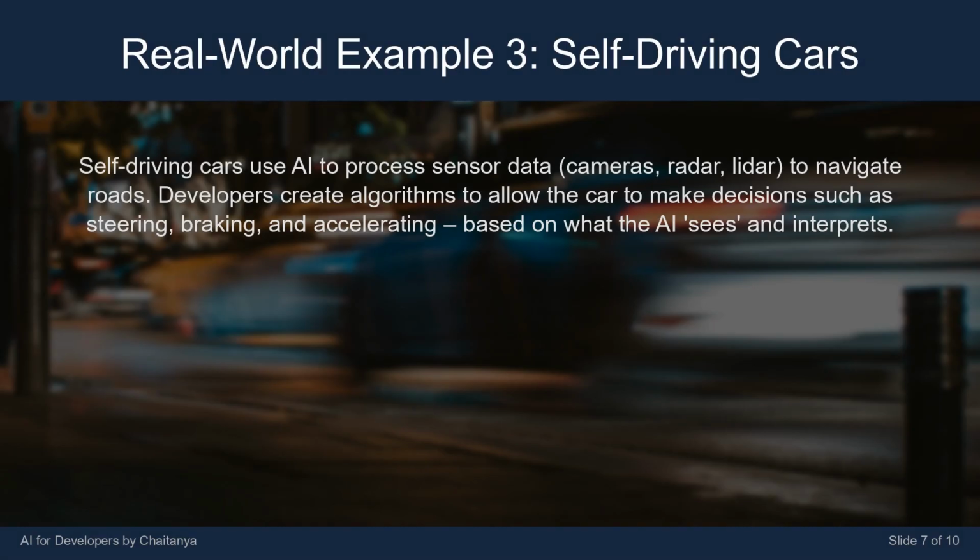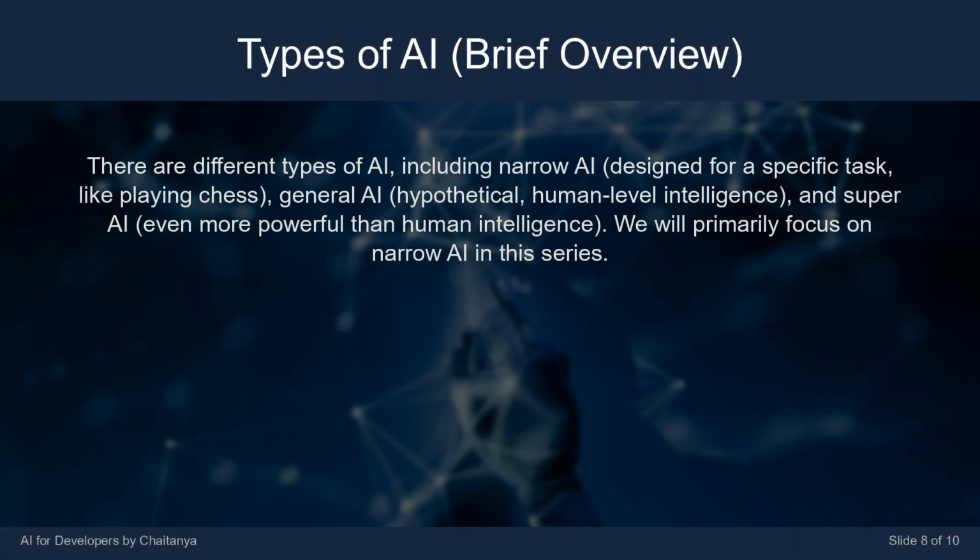Self-driving cars use AI to process sensor data, cameras, radar, lidar, to navigate roads. Developers create algorithms to allow the car to make decisions such as steering, braking, and accelerating based on what the AI sees and interprets.